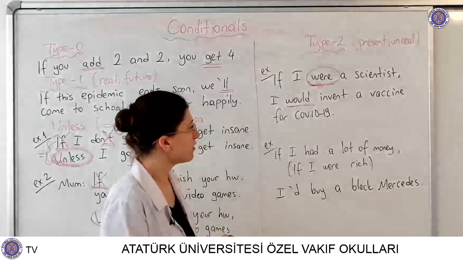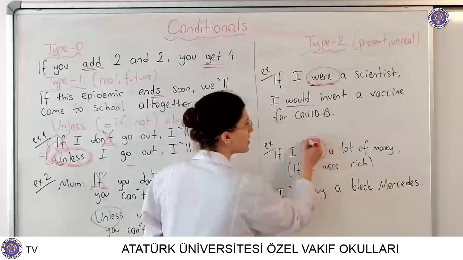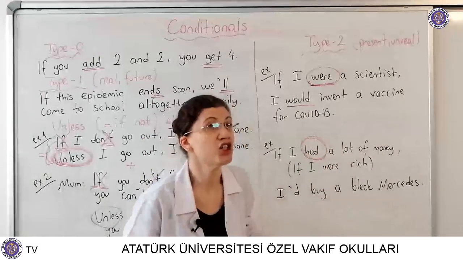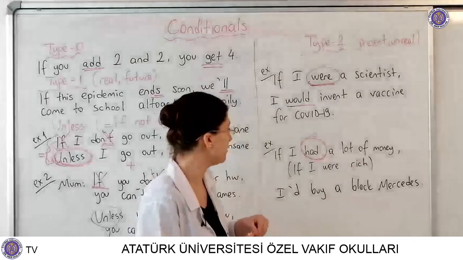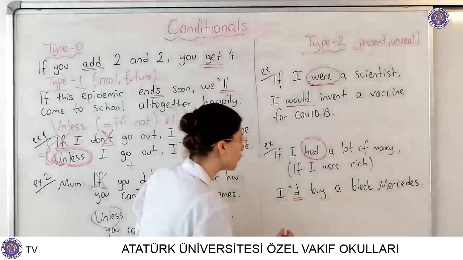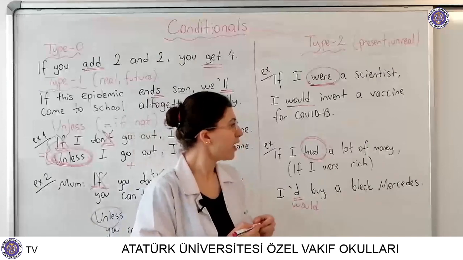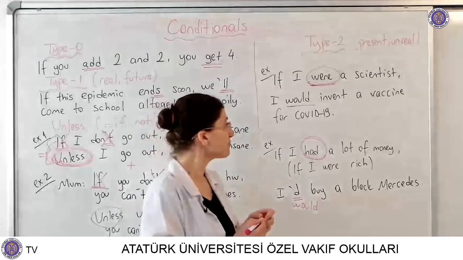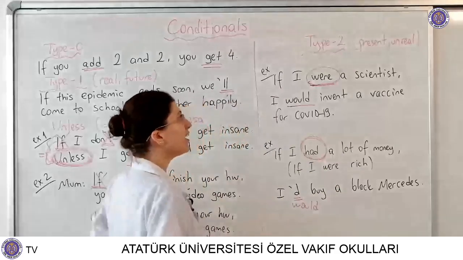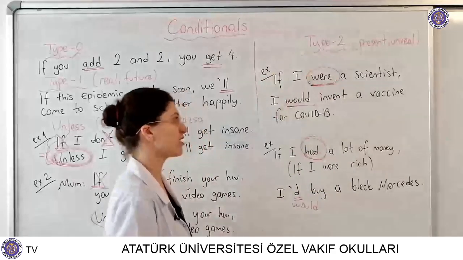And look at the other example, please. If I had a lot of money, had, the second form of the verb have, or if I were rich, eğer zengin olsaydım, I would buy, watch out here, it is the short form of the word would. I would buy a black Mercedes. If I were rich, eğer zengin olsam, but I'm not rich. When we talk about present and unreal actions, things.